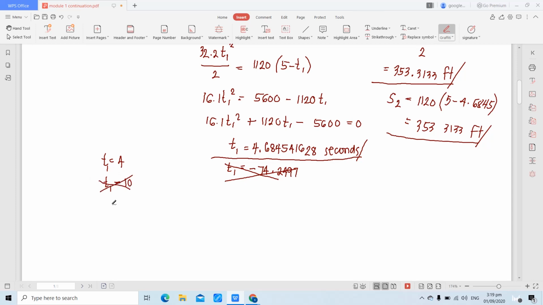Kapag sinubstitute natin T1 as 10 seconds, yung T2 na 5 minus T1 magiging negative 5. And again, we don't have a negative parameter of time. So, mag-govern doon yung mas maliit kay 5 seconds, which is 4 seconds. Nagagets po? So, that is problem number 5 on your module, which is presented in your LMS.